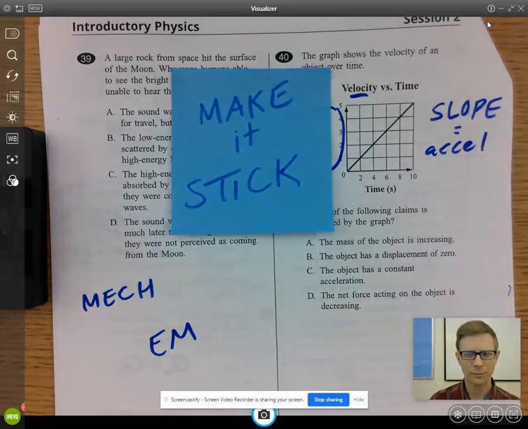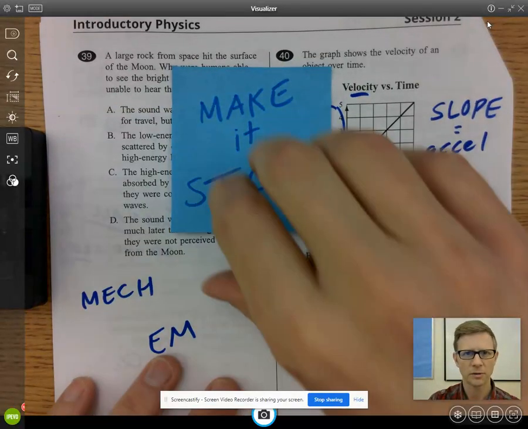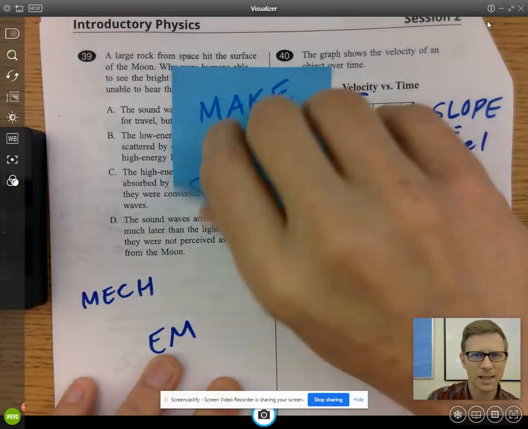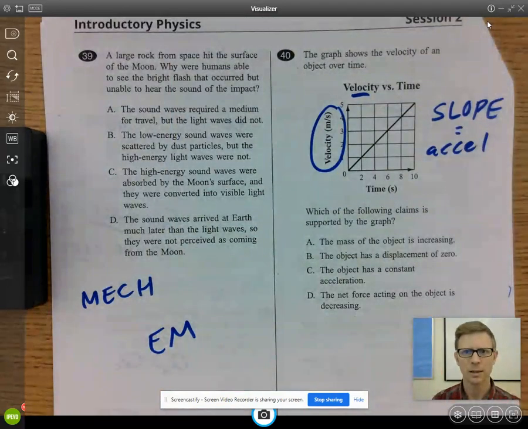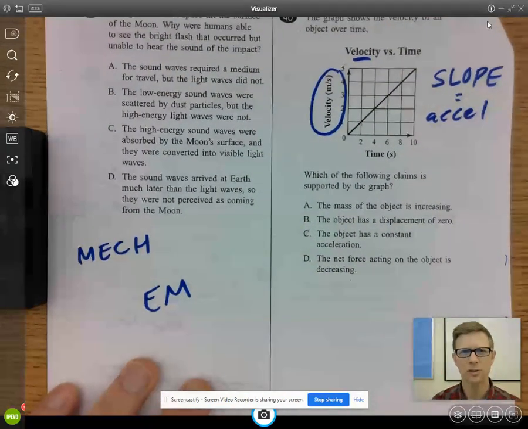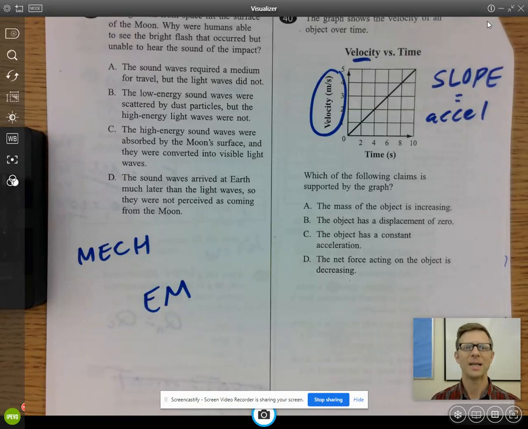Session 2, I believe we left off on number 39. Let's make this stick, make this click. I'm going to go fast, but your job is to learn this stuff, make sense of this.